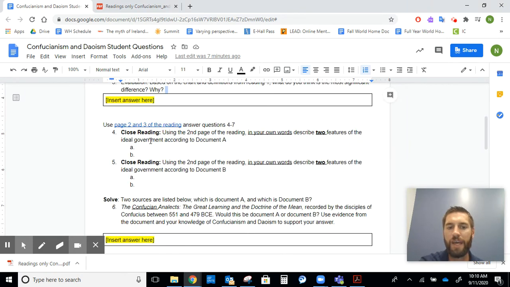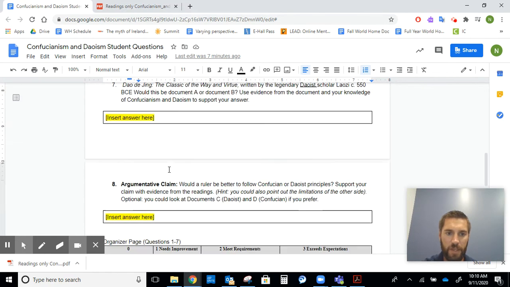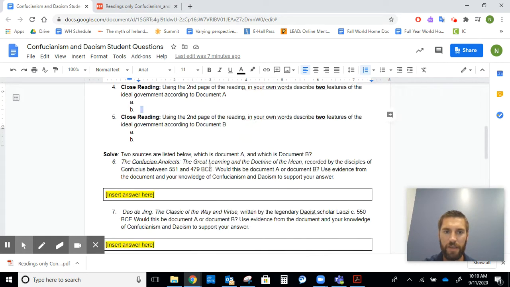Then we're going to look at some primary sources. So we're going to look at a Confucian primary source and we're going to look at a Taoist primary source. Both Taoists and Confucians have an idea on what the best type of government is. And based on the documents, what's the best type of government? And we'll explain numbers 6, 7 and 8 when we get to it.